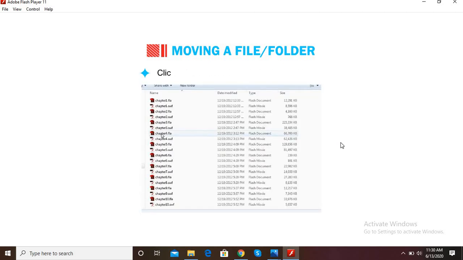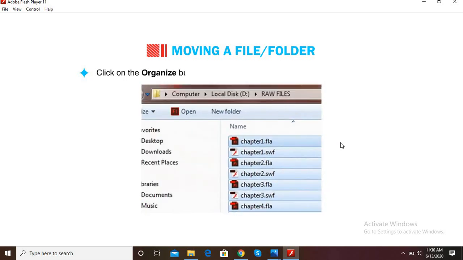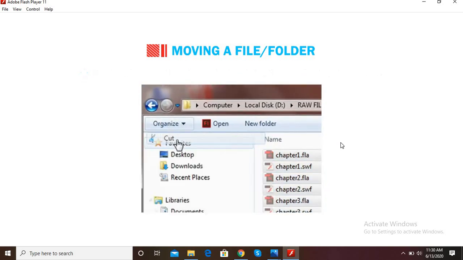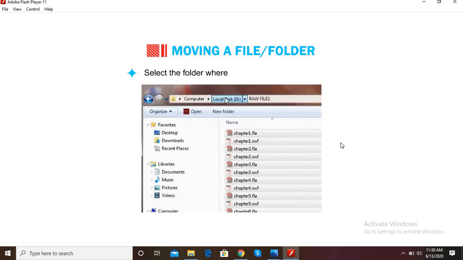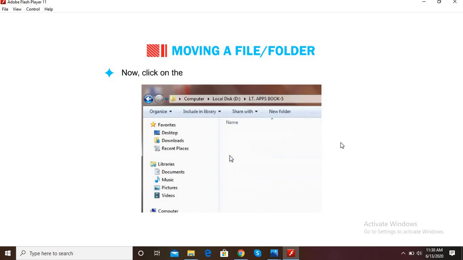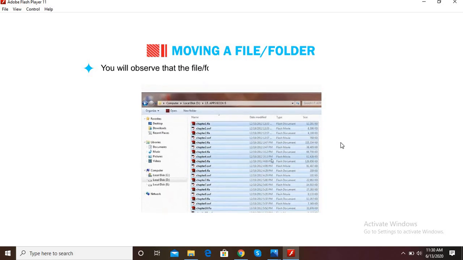Click on any file or folder that you want to move. Click on the Organize button and select the Cut option from the drop-down menu. Select the folder where the file or folder is to be moved. Now click on the Paste option from the Organize drop-down list. You will observe that the file or folder has been moved from the source location and shifted to the destination folder.